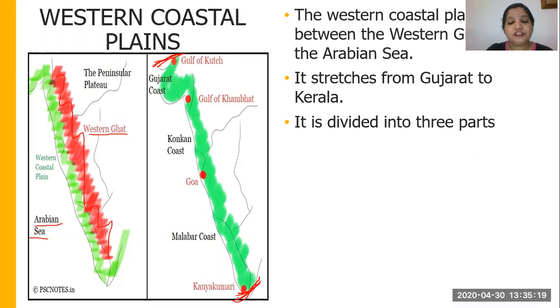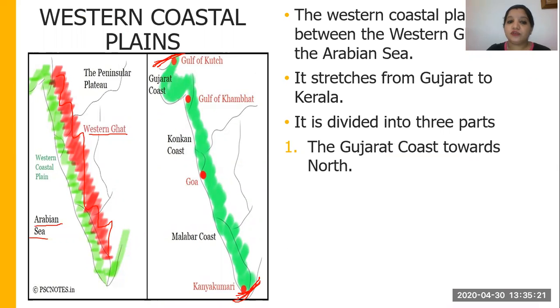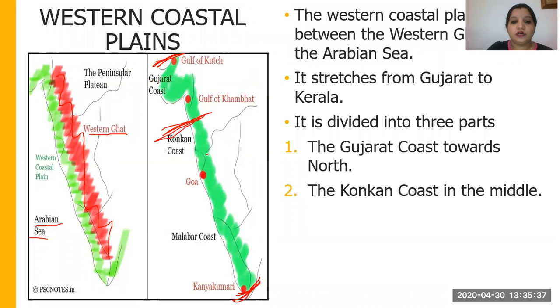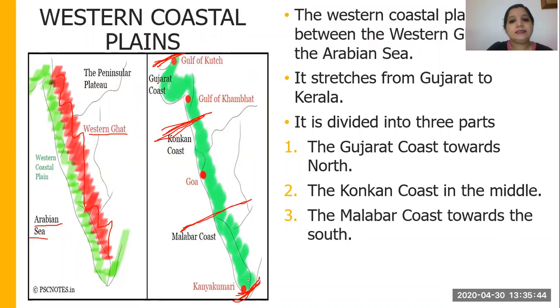It is divided into three parts. The Gujarat coast towards the north. You can see the Gujarat coast. This is the Gujarat coast. It is in the north, which includes the Gulf of Kutch and the Gulf of Khambhat. Okay, so this is the Gujarat coast. Then in the middle comes the Konkan coast. The Konkan coast is in the middle. Okay, and then comes the Malabar coast towards the south. So this is clearly seen, children.